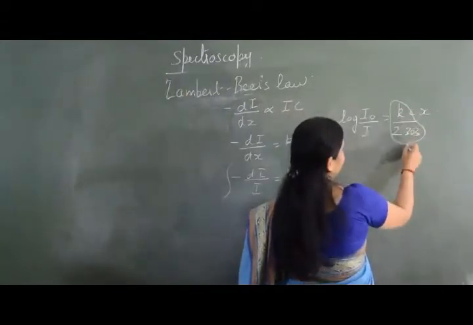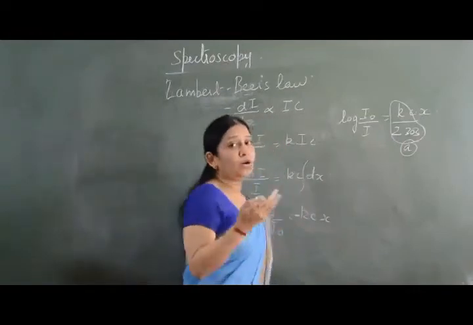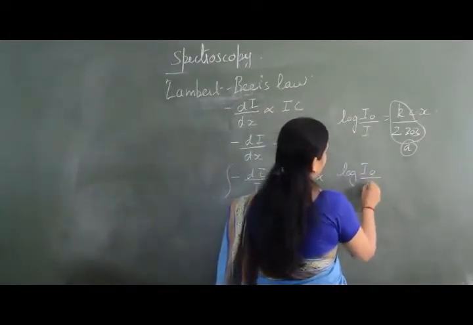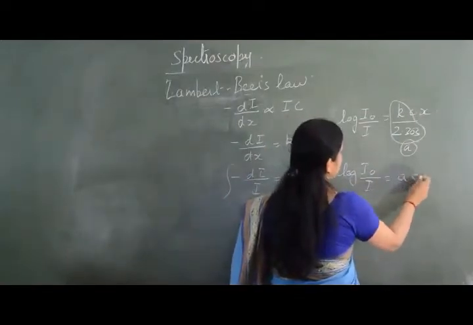This constant is the molar absorption coefficient. So log I naught over I is equal to A c x.